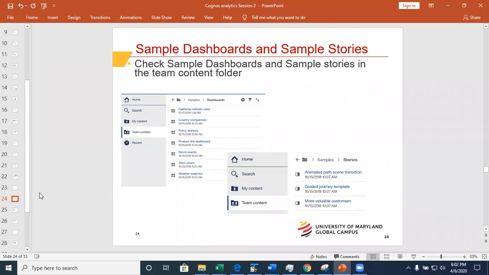So here it is. This is samples. And what you could do is save a copy to your folder to play around with this, because anything in that samples folder in team content is not editable. You have a run privilege on this.